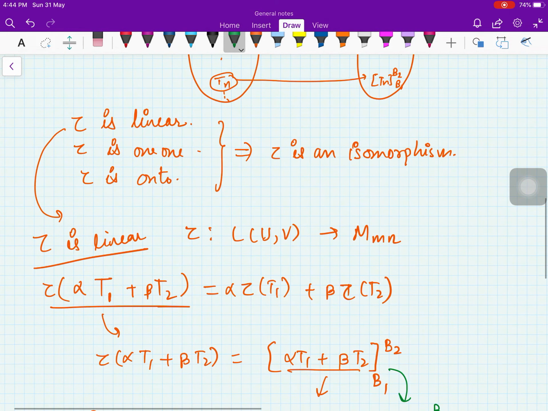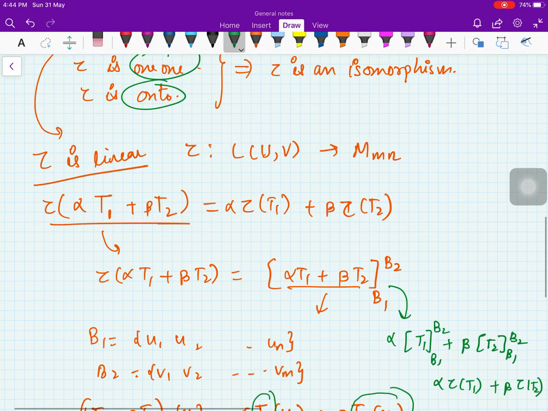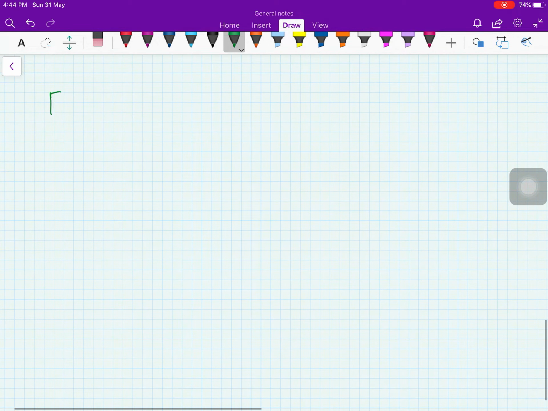Similarly, you can prove that tau is one-one and onto. That is very easy to prove, so I am giving it as homework. So this is how you can prove that tau is an isomorphism. So I'll give you one example. You can take one example.